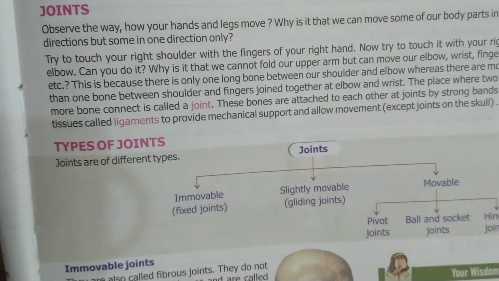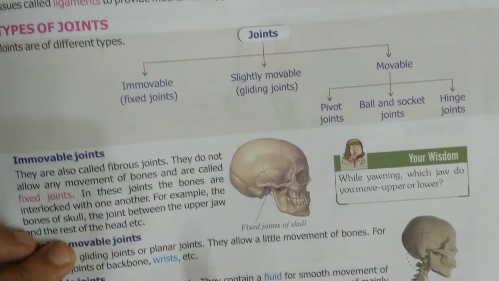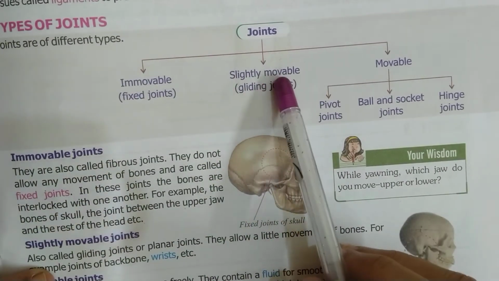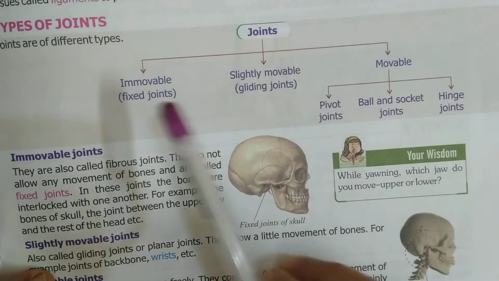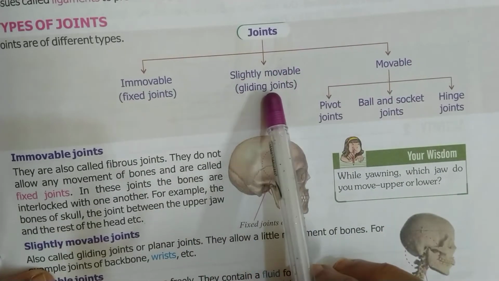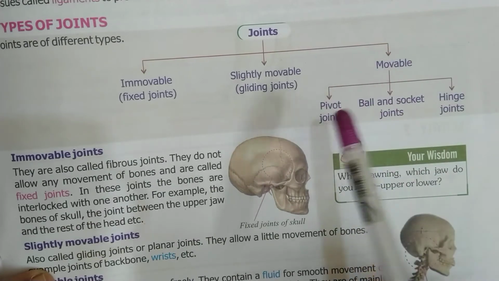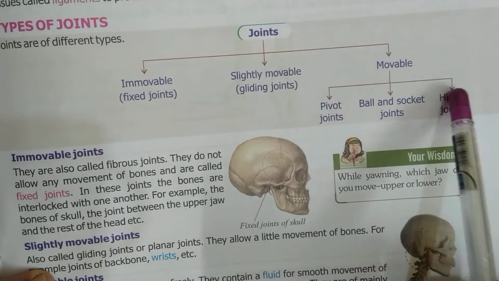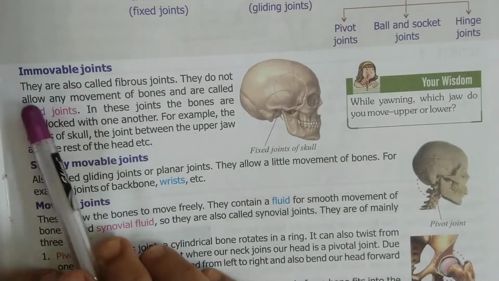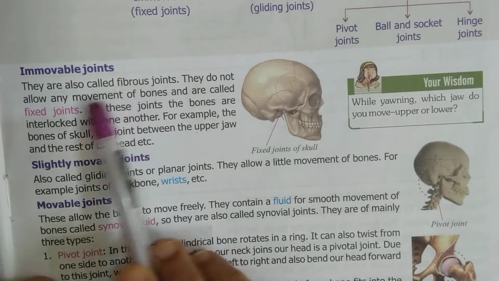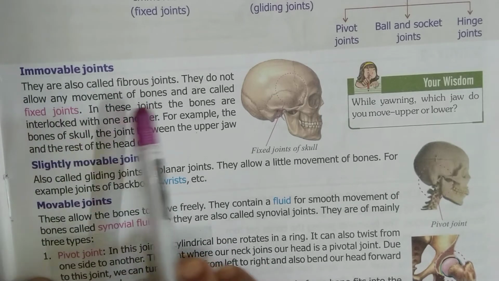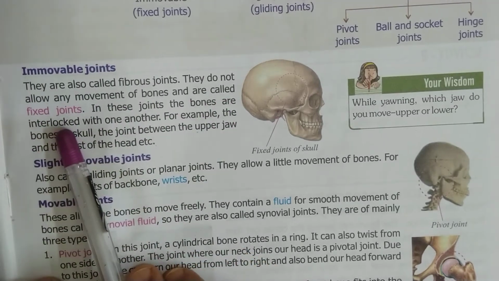Now, types of joints. How many types of joints are there? There are three types of joints: immovable joint, slightly movable and movable joint. Immovable joints are called fixed joints, slightly movable are called gliding joints. Movable joints are of three types: pivot joint, ball and socket joint, hinge joint. Now we will study first about immovable joints. These joints are also called fibrous joints. They do not allow any movement of bones. Therefore, they are called fixed joints.